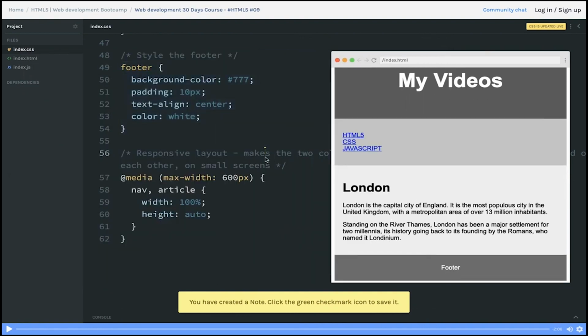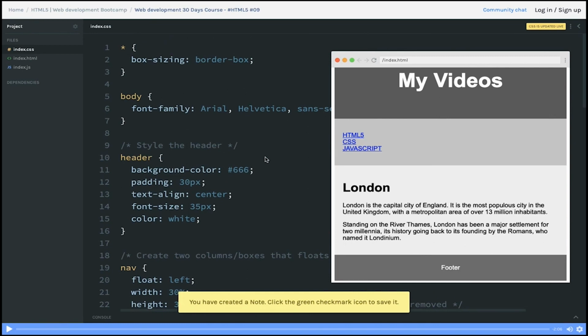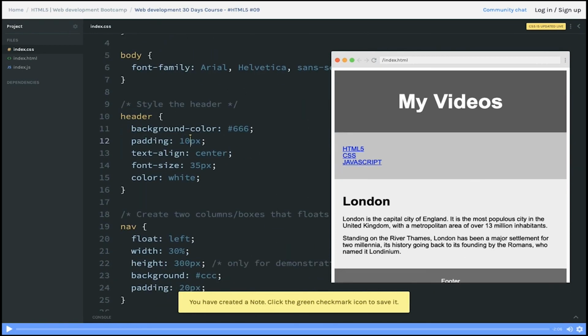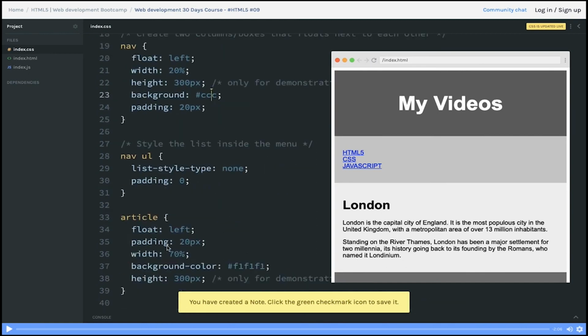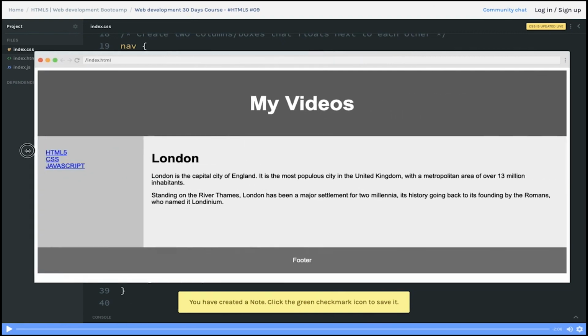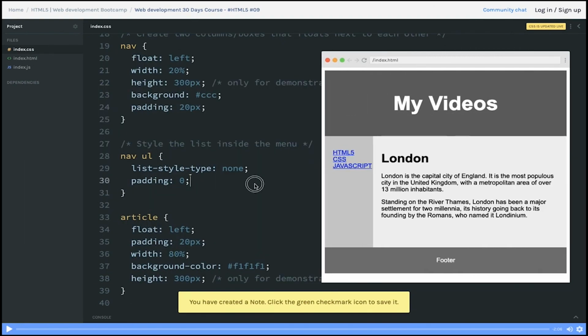Okay, if you go to the styles, now we are using the native HTML5 tags. For header, you can decrease the padding because we don't need that much. The nav bar is float left with 30%. If you want to decrease it to 20%, that is also fine. Here we can increase it to 80%. So this is the float property. We just need the links here, and the rest of the 80% goes to article.